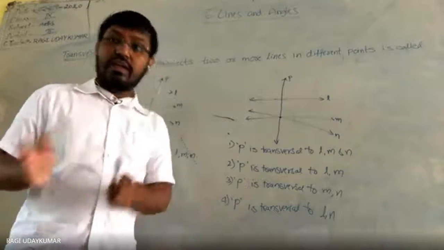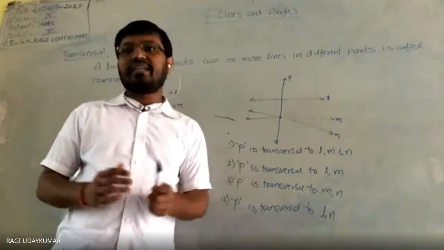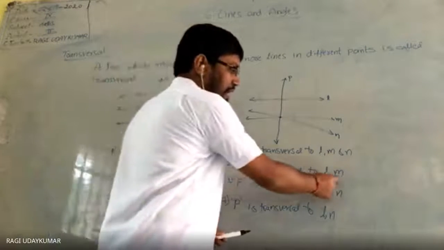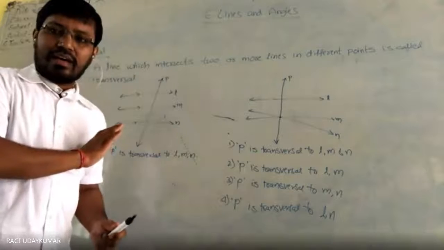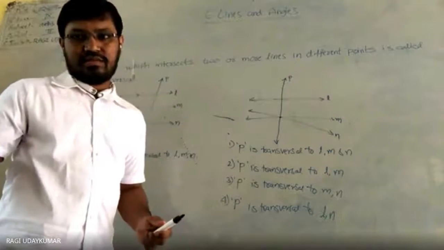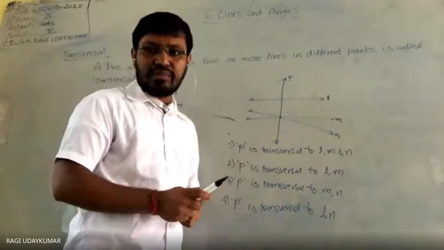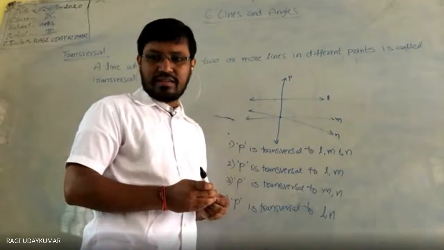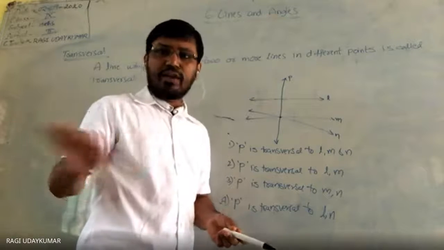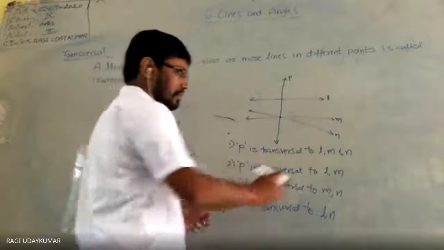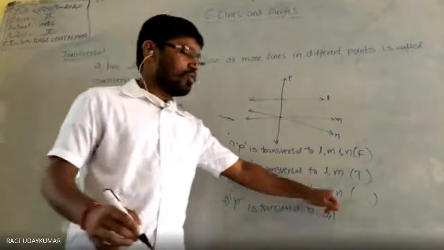So, like the different situations to be taken into consideration. See here, P is a transversal to L and M, I am saying. Don't consider N. Here I am not talking about the N. Remove N from your image. Then normally, will P be a transversal or not? P will be a transversal to L and M. I am not talking about the N here. Remove the N. So yes, this is false, this is true, this one.